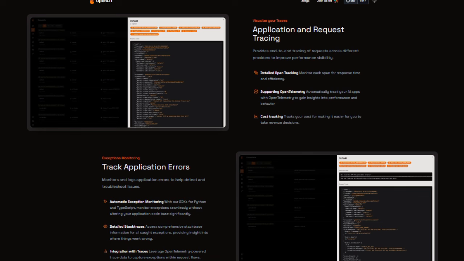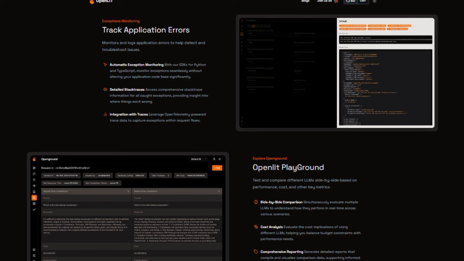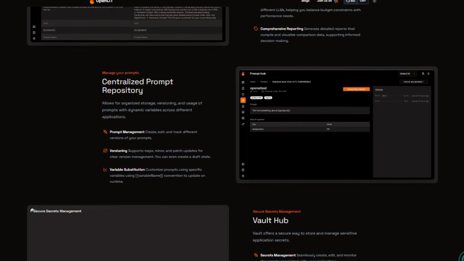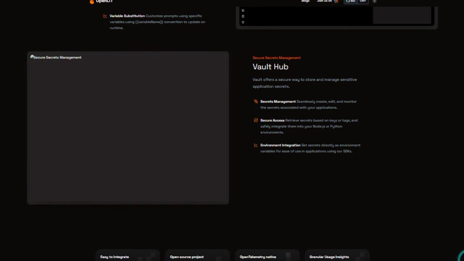Every request flowing through your LLM or Gen AI system can be traced across providers with detailed span tracking, so you see precisely where latency or failures happen. At the same time, error monitoring is deeply integrated. Exceptions are caught in the context of AI request flows, and stack traces are captured in a way that directly ties back to prompt execution paths. What truly makes it unique is how it bridges multiple AI-centric concerns in a unified interface.